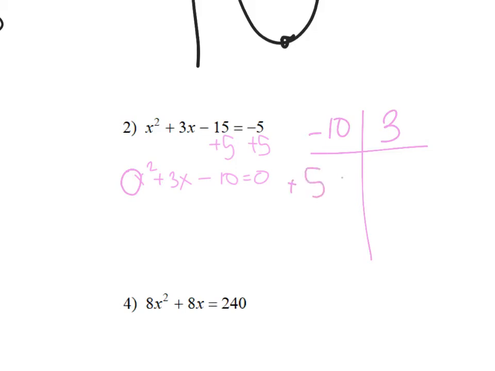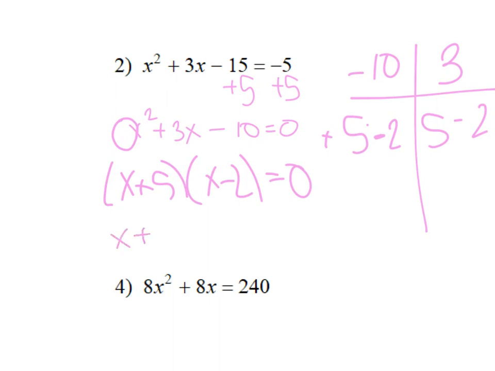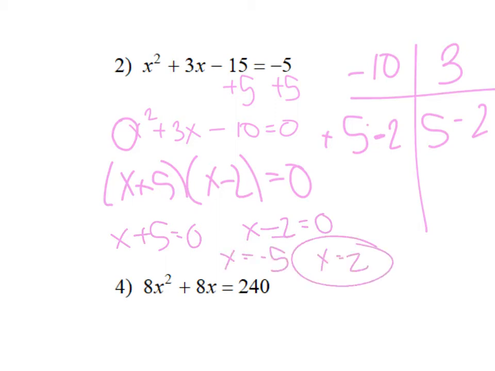No, that would be positive 5 and 2 and negative 2. That would be negative 10, and that would give me positive 3. So x plus 5, x minus 2 equals 0. And then you set both of those expressions equal to 0, and you solve, so you have x equals negative 5, x equals 2.